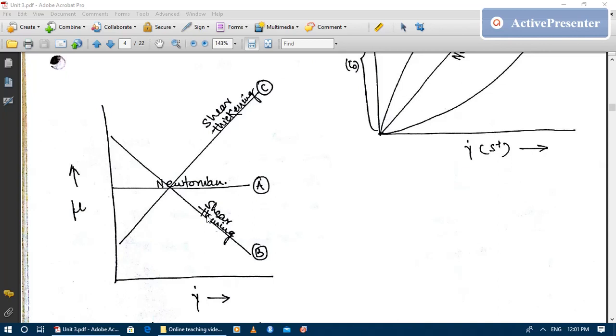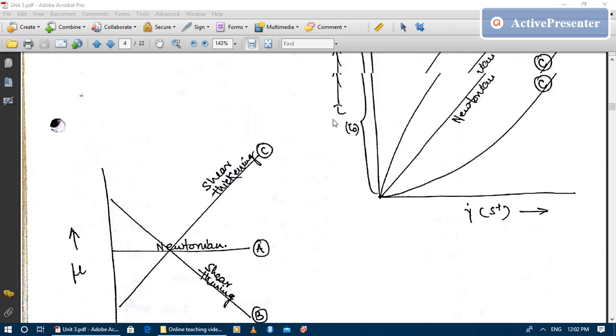So the fluid that shows a decrease in the viscosity with respect to an increase in the shear strain rate is known as shear thinning fluid. And opposite to that, the fluid that exhibits an increase in the viscosity with respect to an increase in the shear strain rate is termed as shear thickening fluid.